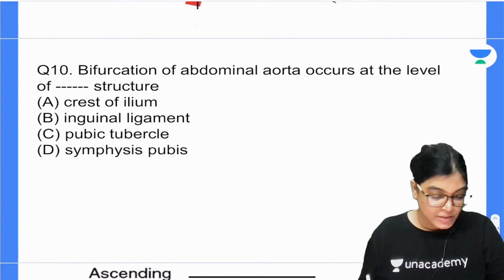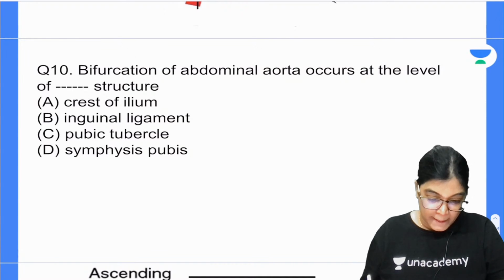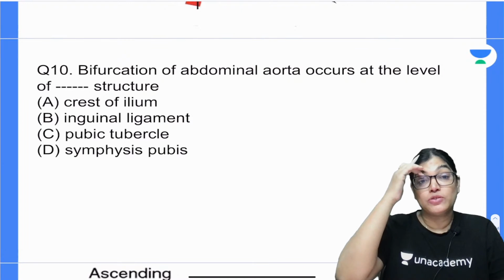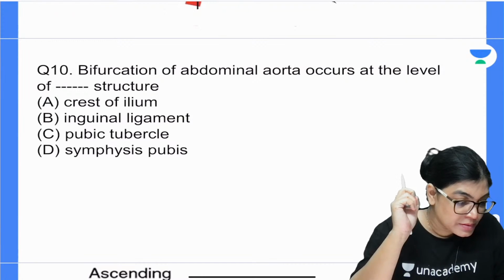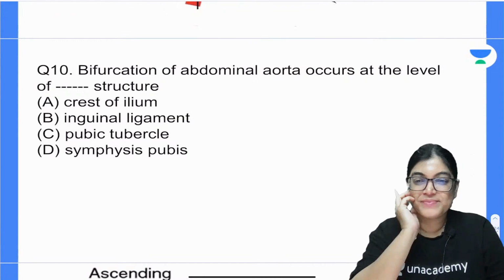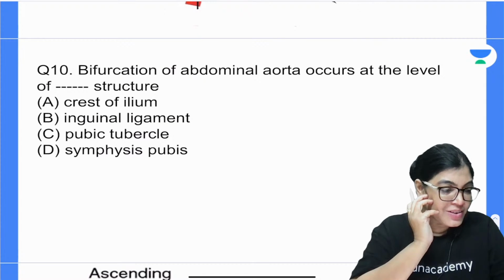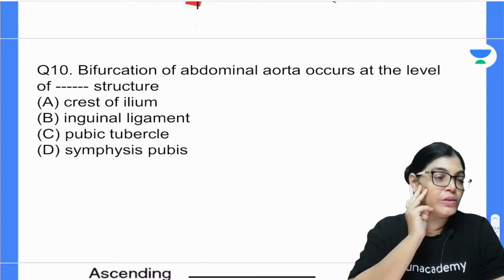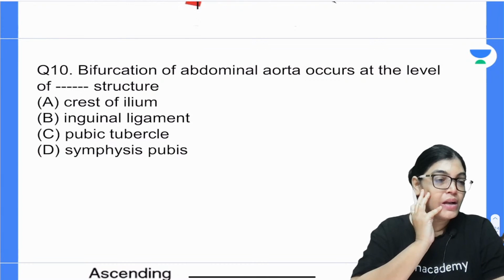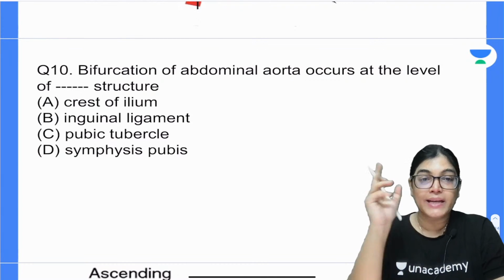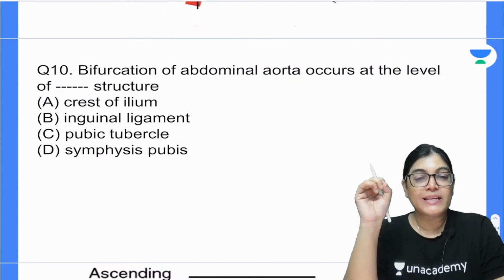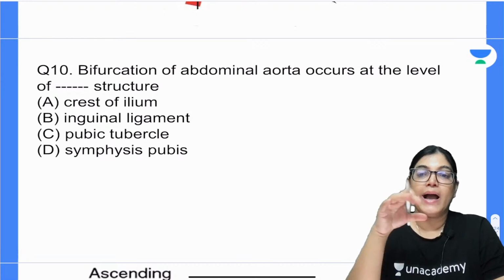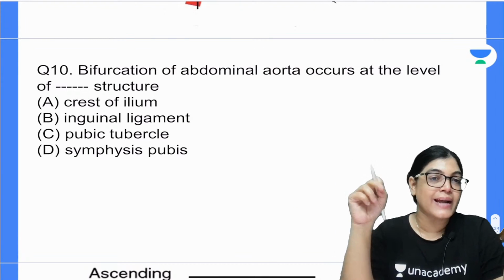Okay. So I am getting mixed bundle of answers like pubic tubercle. Okay, I got an answer from AIIMS. Actually I will tell you the hint. All the bifurcations are generally taking place at the level of 4, like T4, C4, L4. So common bifurcations are at the level of 4.